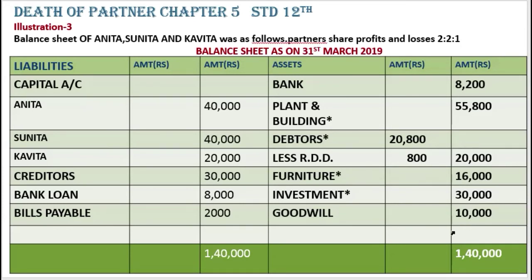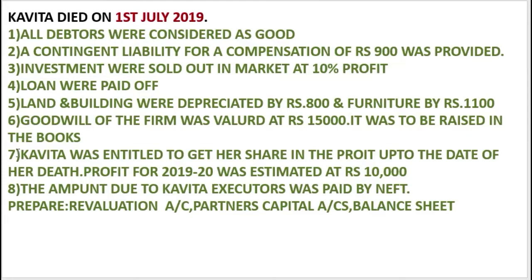We are going to distribute that 5,000 between all the partners in the ratio 2:2:1. Goodwill of the firm was valued at 15,000 and it is to be raised in the books. When we have to raise it in the books, we distribute it between the partners.